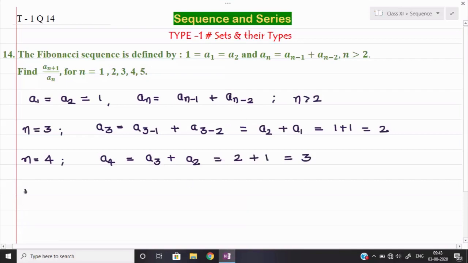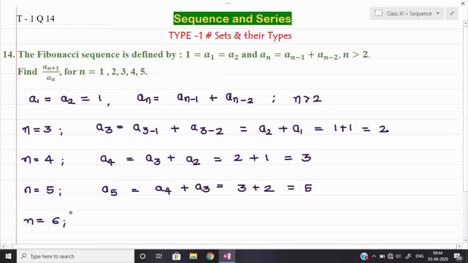Similarly, let us find out the value for n equal to 5. So a5 will be equal to a4 plus a3. You can check the subtraction. a4 is 3 and a3 is 2. So 3 plus 2 will become 5. And one more value we'll find out, because we require the value of a_(n+1).